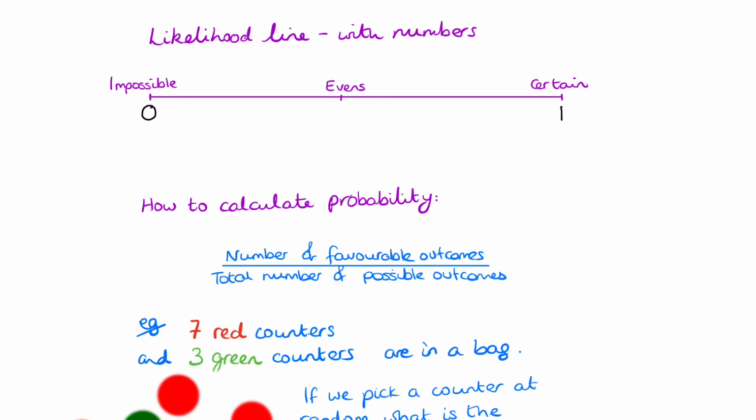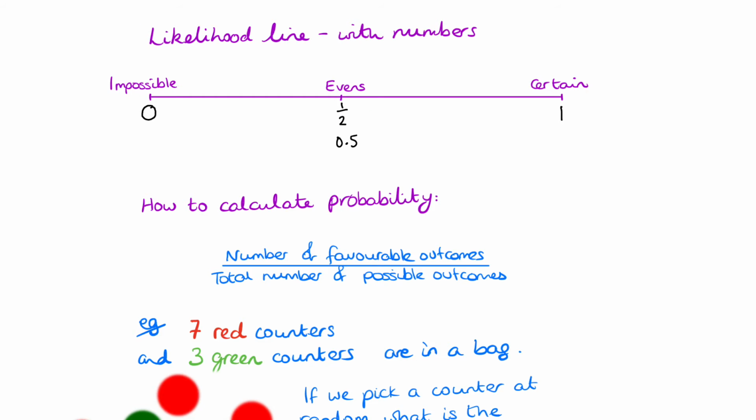It's absolutely certain. It's guaranteed. Okay, what would you think evens has a probability of? What would be the number that goes with evens? If something's as likely to happen as it is not to happen, then it's going to be halfway in between 0 and 1. So halfway in between 0 and 1 is a half, or 0.5 if we're using decimals.